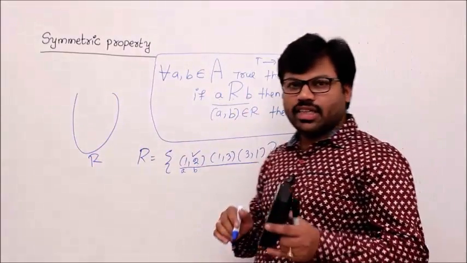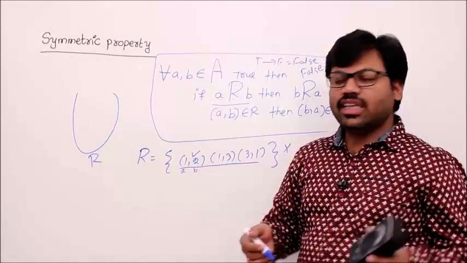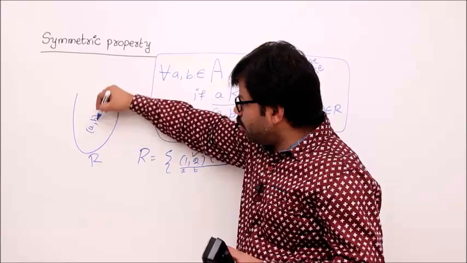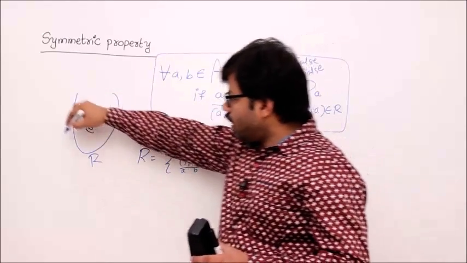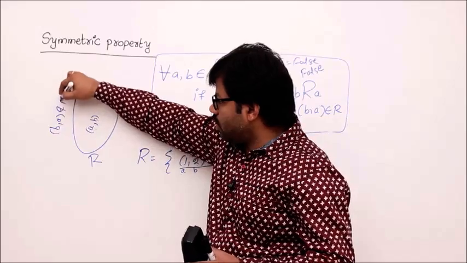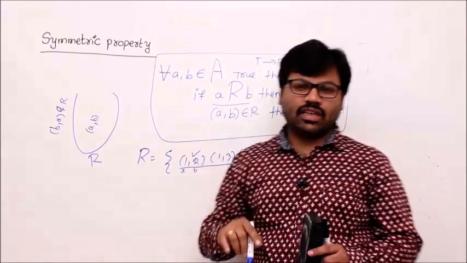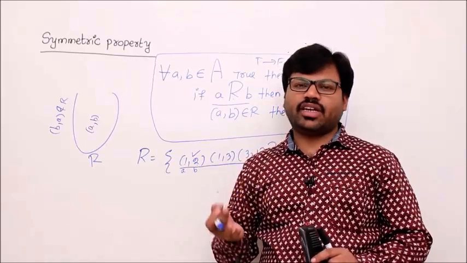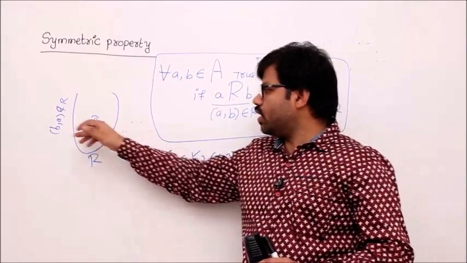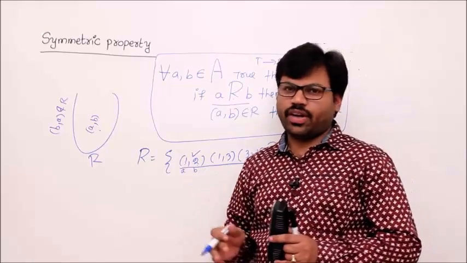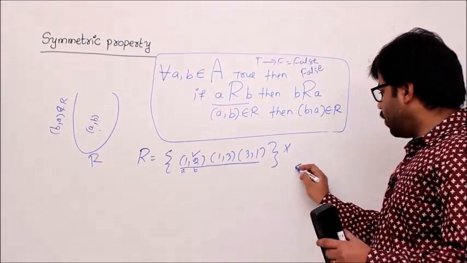Whenever your relation is not symmetric, we can easily prove that (A, B) belongs to R like this, and (B, A) does not belong to R. Okay, this is compulsory. If you cannot show this, then we can't say that relation is not symmetric. Whenever you show this, definitely that is not symmetric. Understand that point. Let's take one more example.